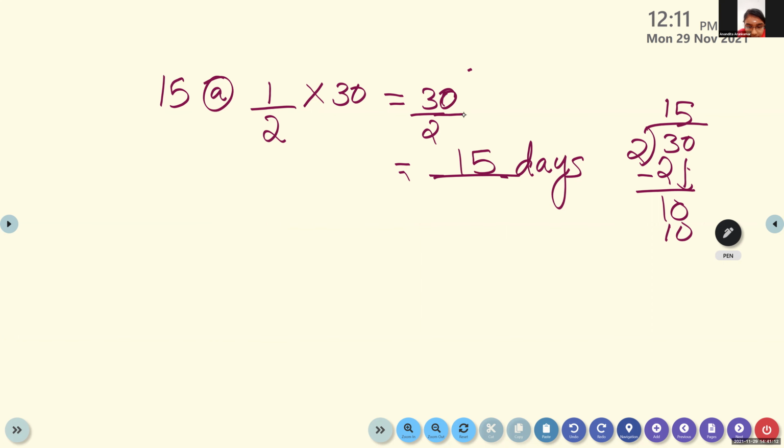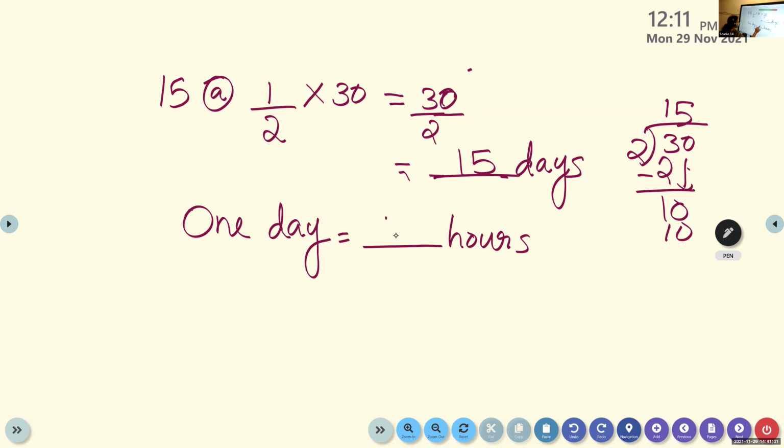15. Yes. But children, we don't want the answer in days, we want the answer in hours. So we can write the next step. 1 day is equal to how many hours? 24. Okay, 1 day is equal to 24 hours.